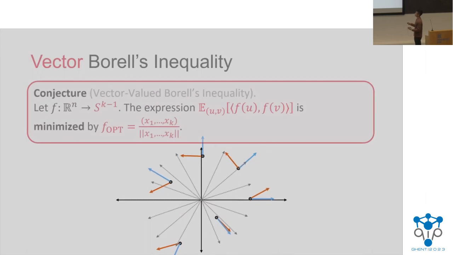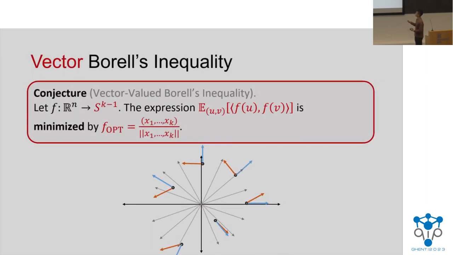More formally, our conjecture states that this inner product is minimized by taking the first k coordinates of x and normalizing. You might note that if you set k equal to 1, then you exactly recover the scalar valued Borell's inequality.